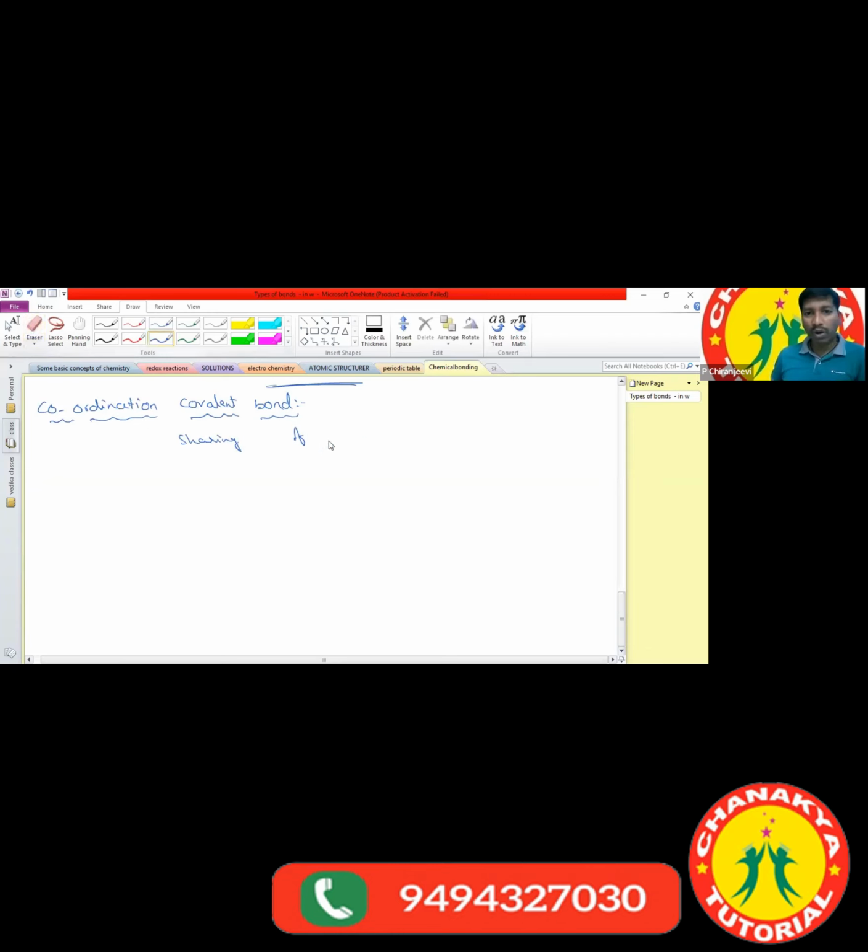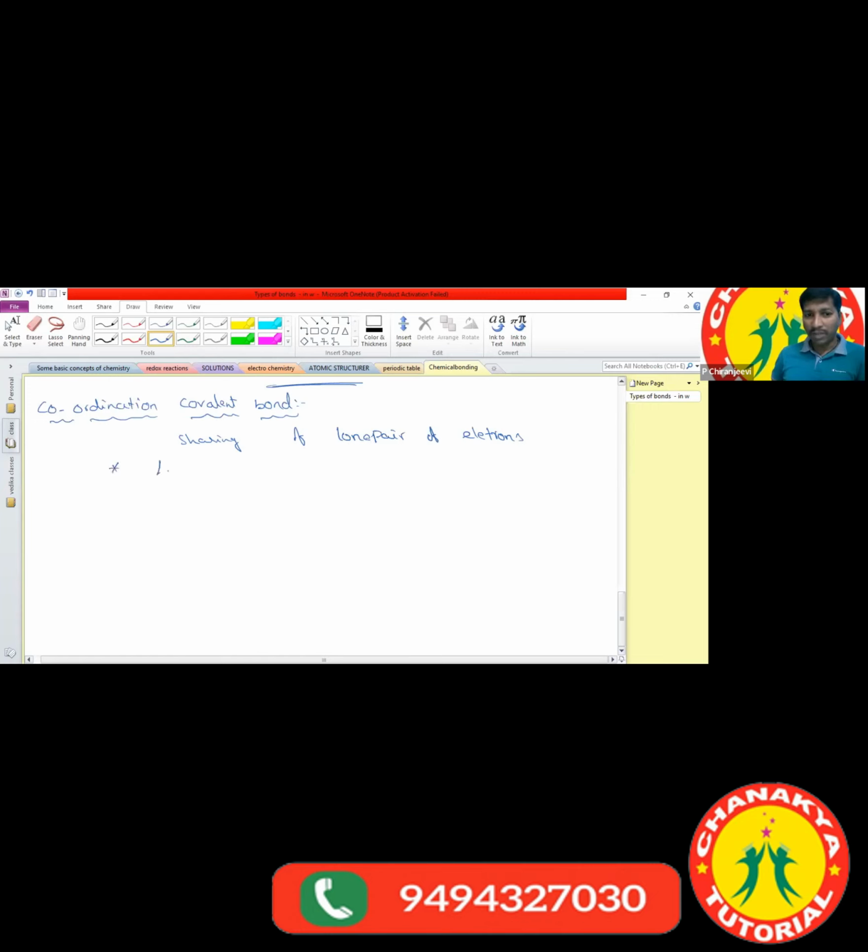What is meant by the coordination covalent bond? Sharing of lone pair of electrons between two atoms or molecules is called a coordination covalent bond. And we can give another definition also.